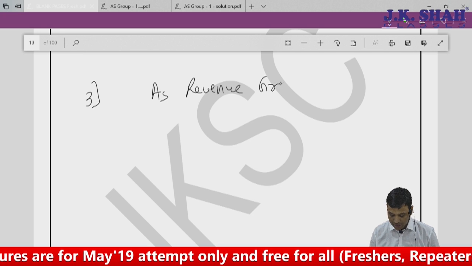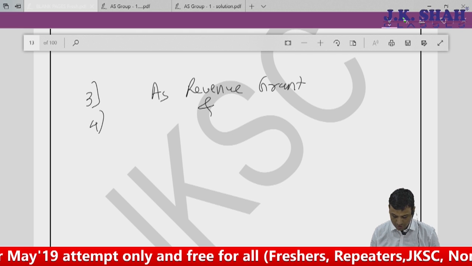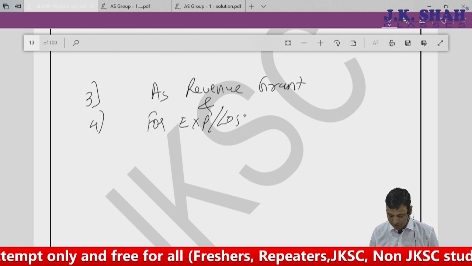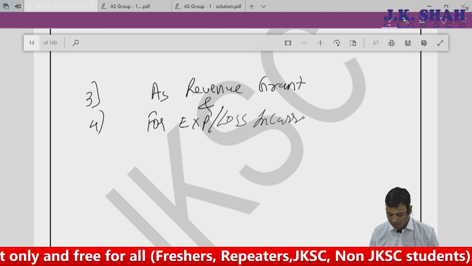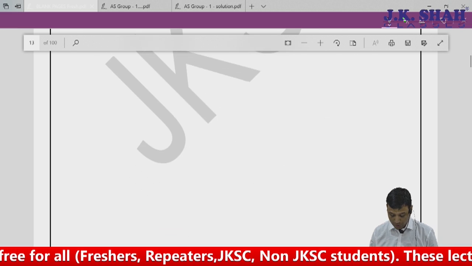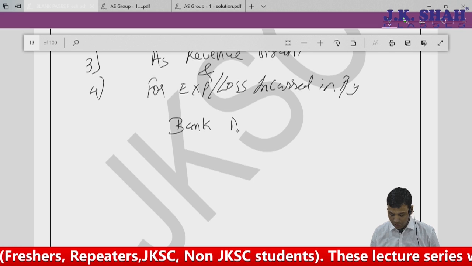As revenue grant, and fourth also for expense or loss incurred in previous year. Now I will pass a single journal entry because in both the cases my profit and loss account will be credited.